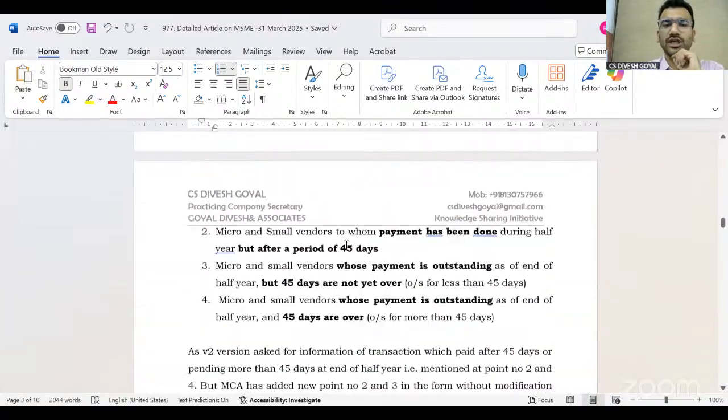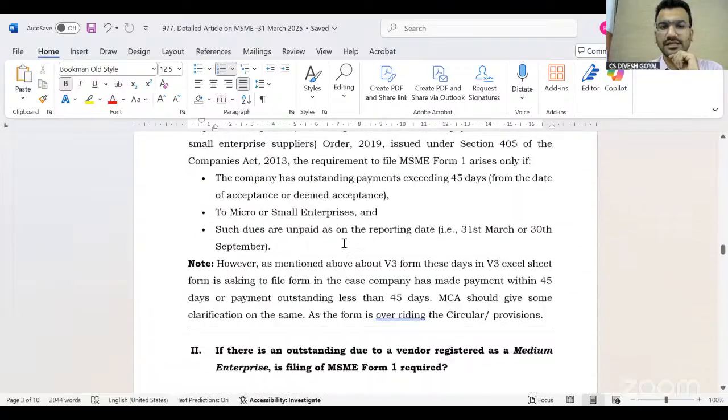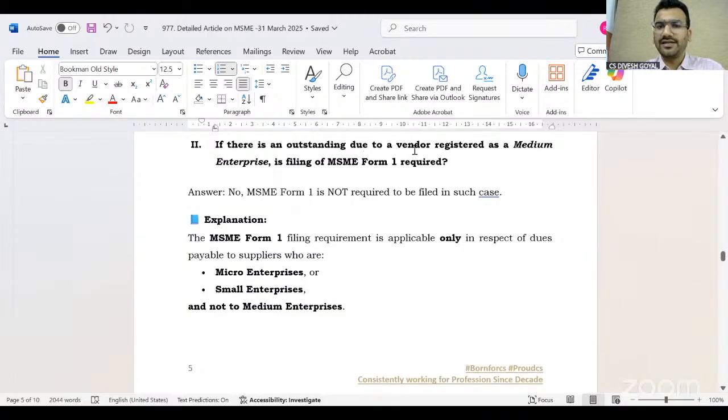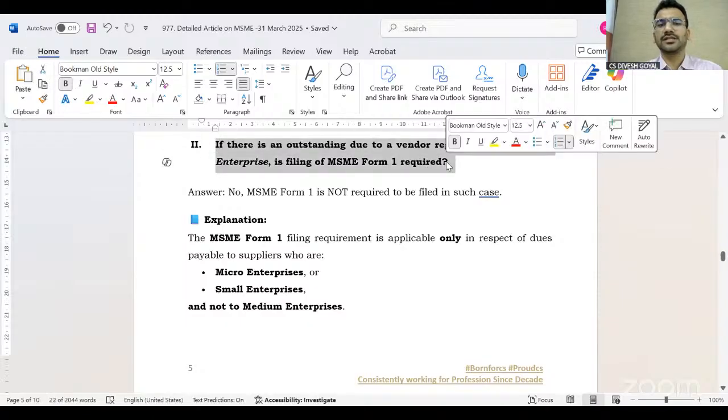Now, one very crucial question before discussing the other things. If there is an outstanding due to a vendor registered as a medium enterprise, is the MSME 1 form required to be filed? I must say, there are three criteria under the MSME: micro, small, and medium. As per the provision of this circular of 2019, and as per the MSME Act, the benefit of the 45 days is available only to micro and small vendors. Medium vendors don't have the benefit under section 15 and 16 of the MSME Act.